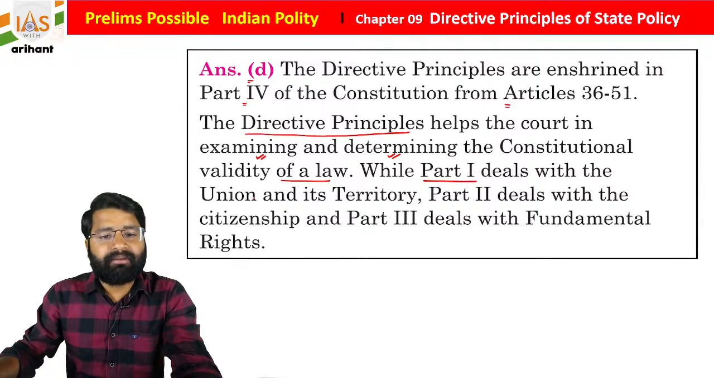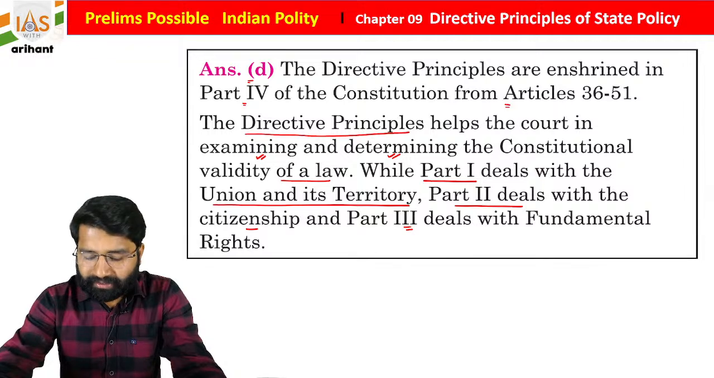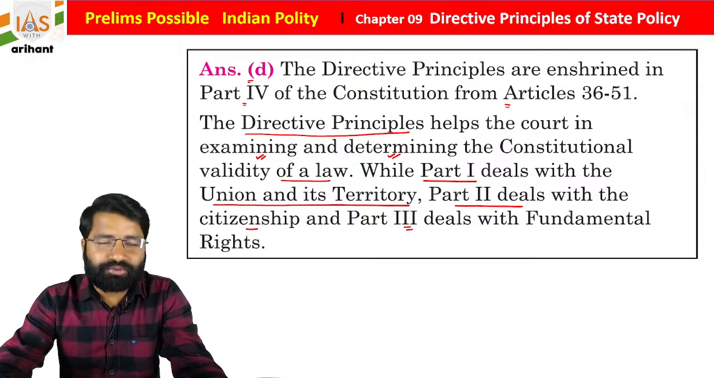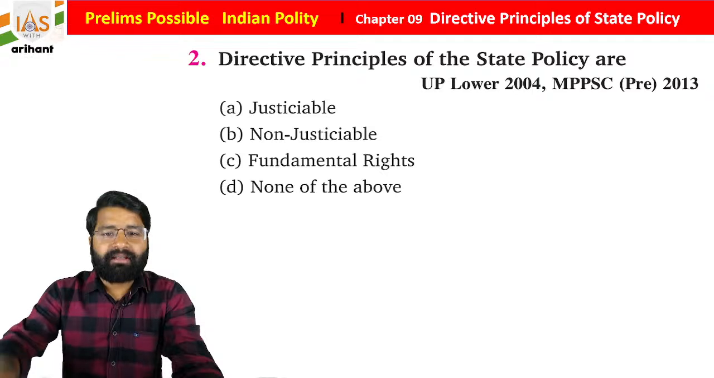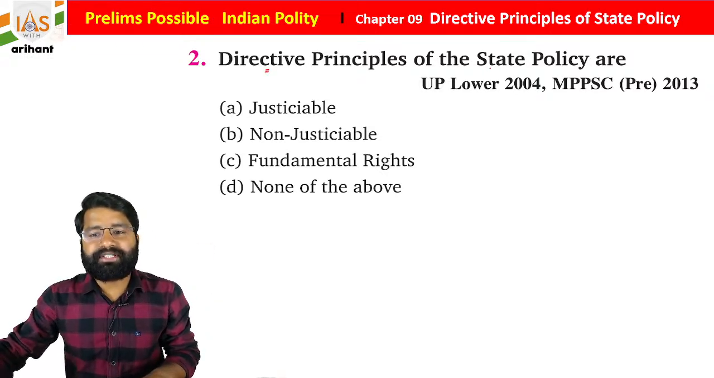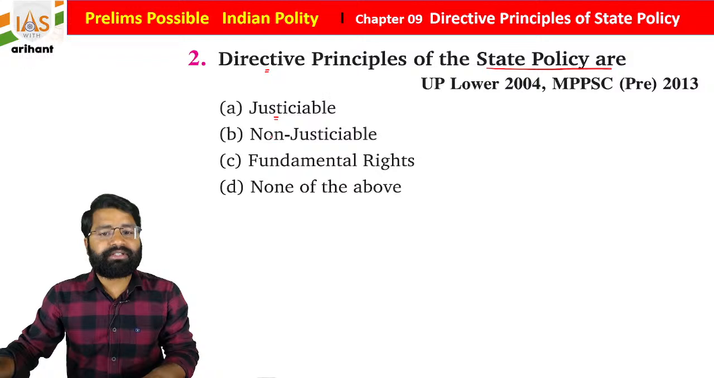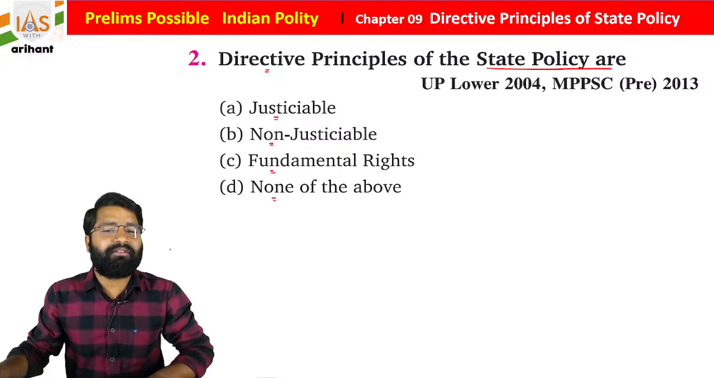Part 1 deals with the Union and its territory. Part 2 deals with citizenship, Part 3 deals with fundamental rights. We already discussed the same, but I'm just trying to give this so you guys understand it. Now we are moving towards the next question: directive principles of state policy are... It was in UPPSC, MPPSC. Options: justiciable, non-justiciable, fundamental right, or none of the above.